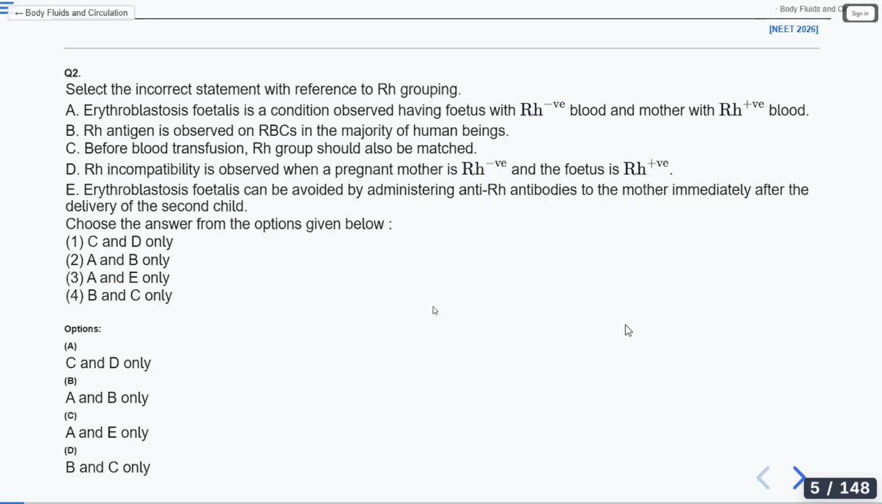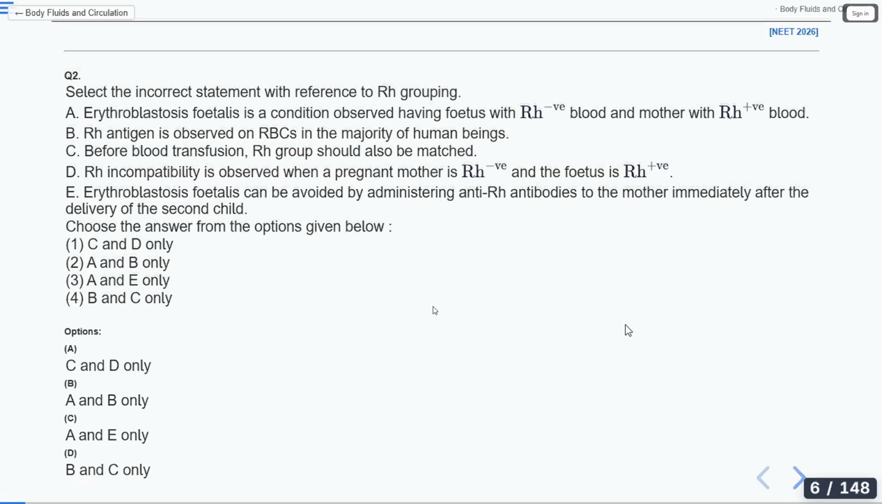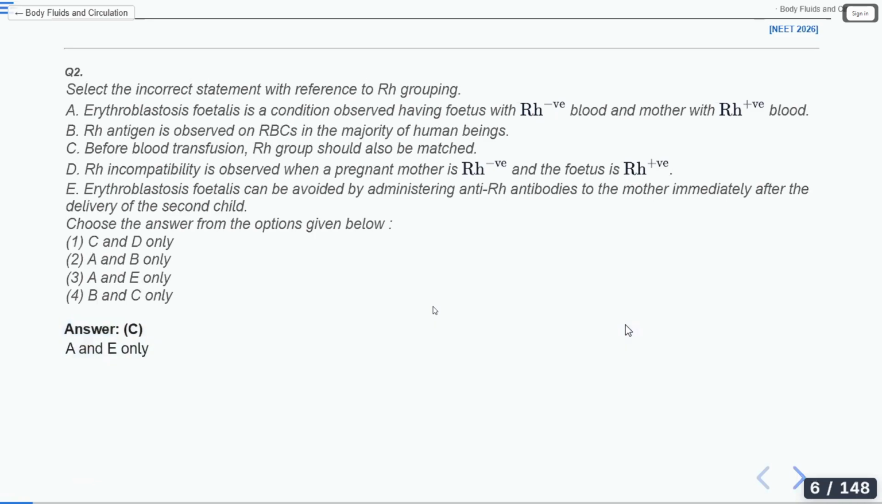Okay, I have received most of the answers. Option B, option B. Okay, option C. Let's see whether it is option B or C. So it is option C. The answer is option C, which is an incorrect statement. Option A is also incorrect and option E is also incorrect.